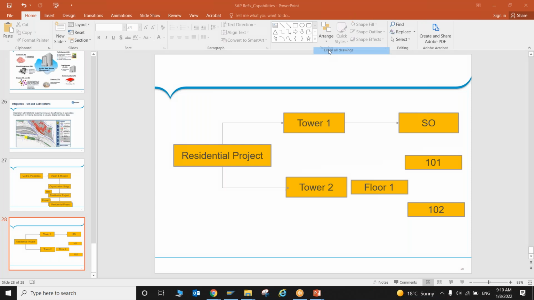Your residential project is the business entity. I'll come to that master data, but if you have any question at this stage, please let me know.